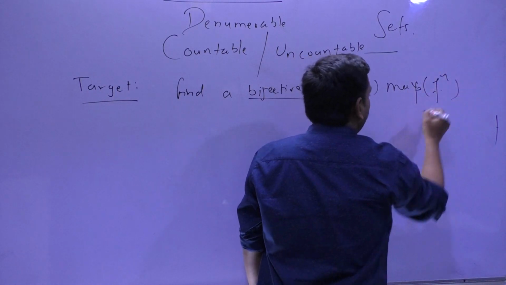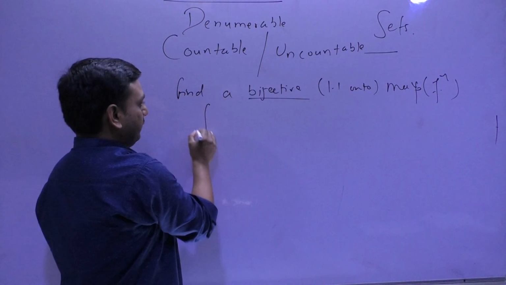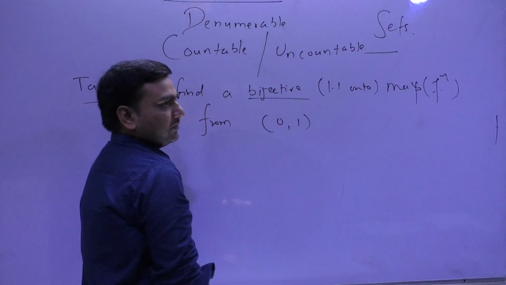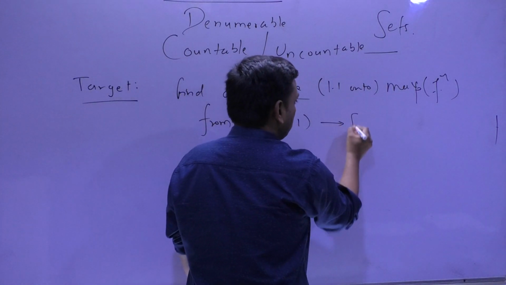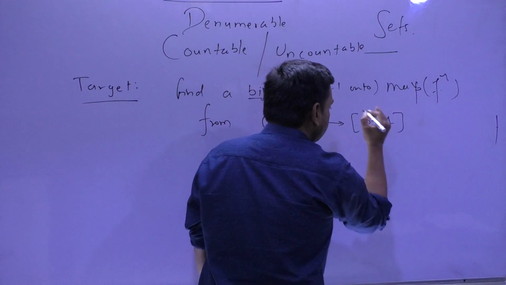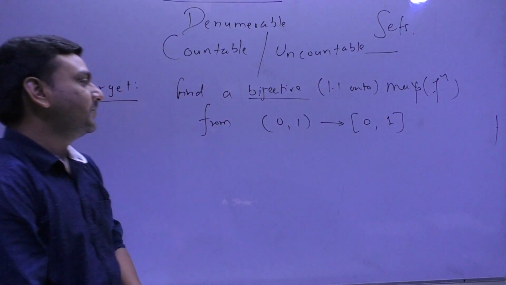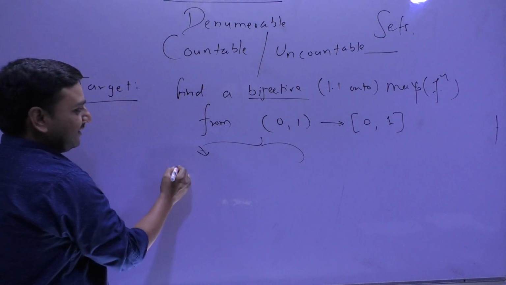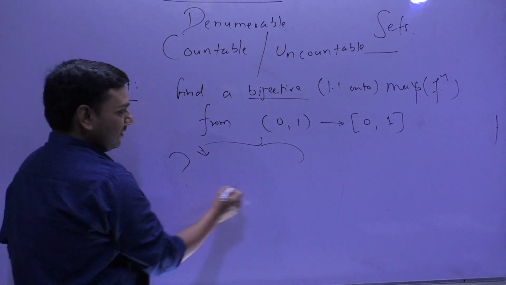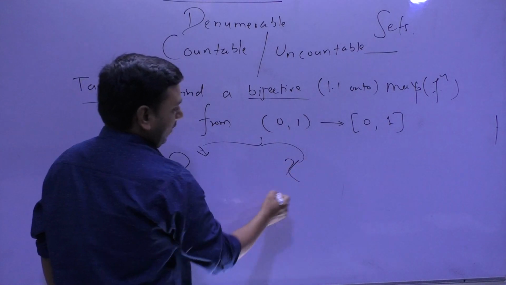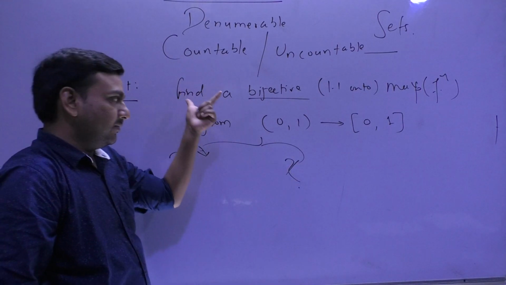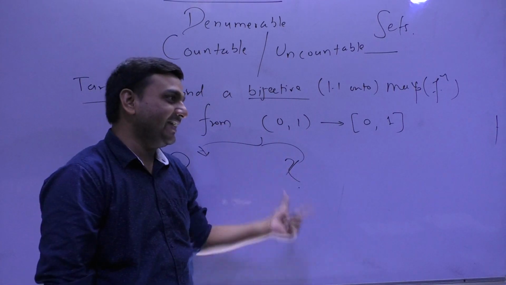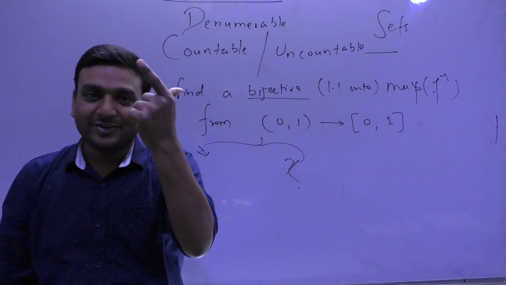Map means function from open interval (0,1) to closed interval [0,1]. So you have two possibilities, whether it is possible or not. Means you can find, and from here only I will start today's topic.